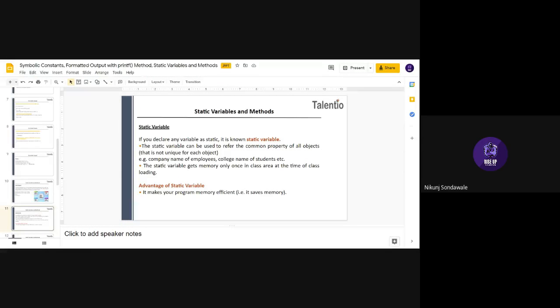So as I said earlier, if you attach a static keyword to a variable, it will become a static variable.